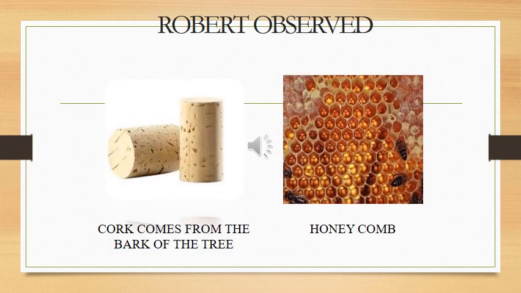You can see here cork comes from the bark of the tree. Okay, it is used in many chemical bottles also. In chemistry lab it is also used in champagne bottles, the cap of the bottle. Here it looks like honeycomb structure. Can you see this benzene like structure? This is honeycomb, and here you can see honeybees also. That is not to be observed. Here you observe this each compartment, and each compartment was called as cells.